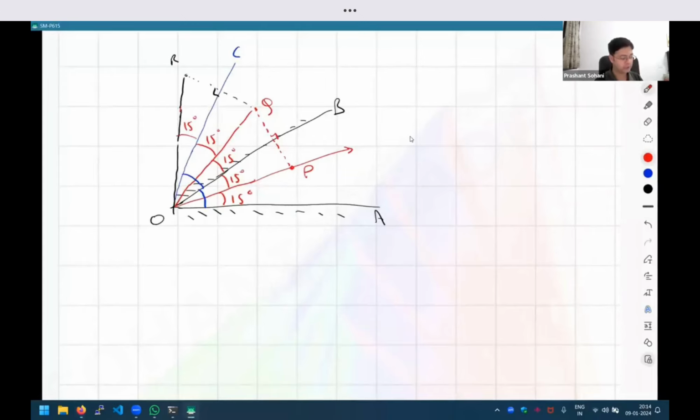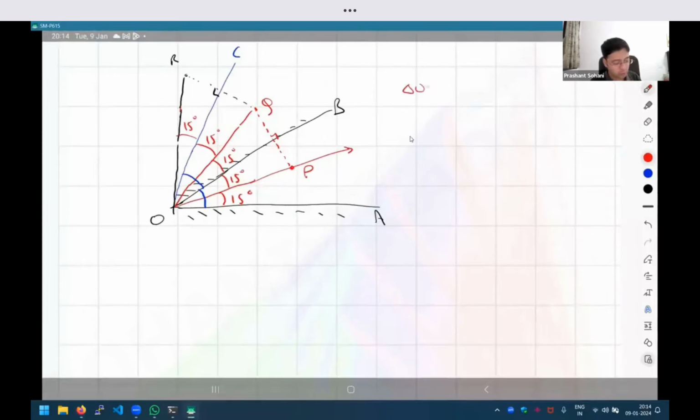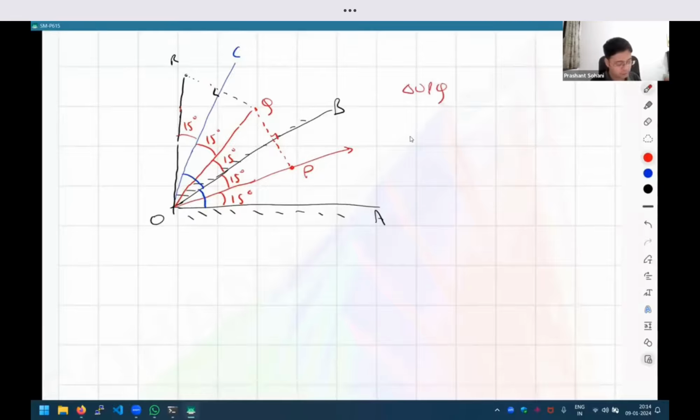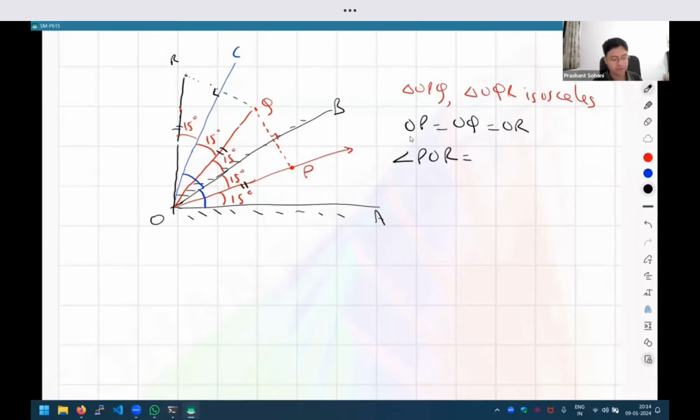If I have to write properly, you do see that triangle OPQ and triangle OQR are both isosceles, meaning that these distances OP, OQ, OR are all equal. And what about angle POR? Can you tell me how much is angle POR? Isn't it just 15 into 4? So it is 60 degrees, right?